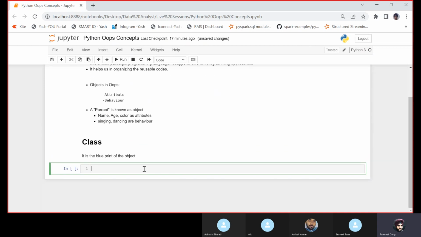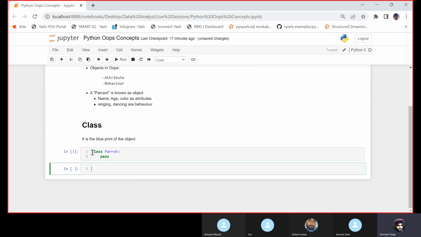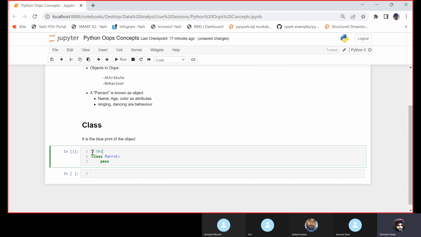and singing, dancing as behavior. So if I want to create a class in Python, then we have the keyword class. The moment I write the keyword, it would turn green, and that's where you can create a class. So let's say I'm creating a class Parrot, just creating an empty class. So this is an empty class. We have just created this class.